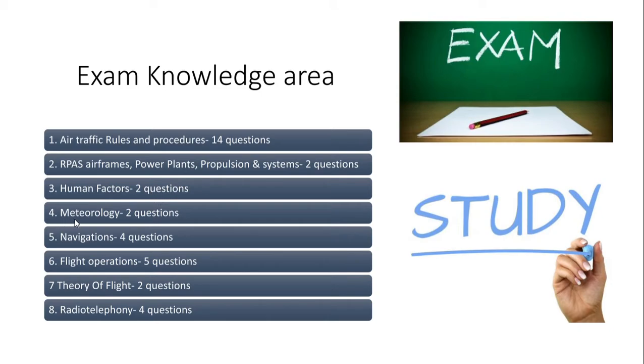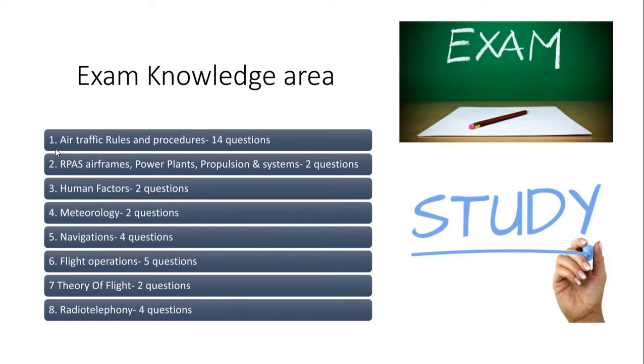Number 4, meteorology. There's going to be 2 questions. Number 5, navigation. There's going to be 4 questions. Number 6, flight operations, and there's going to be 5 questions. And number 7, theory of flight, and there's going to be 2 questions on that. And in number 8, last but not least, radiotelephony, I don't know how to say that. There's going to be 4 questions on that. So in total, I'm pretty sure there are going to be 35 questions.